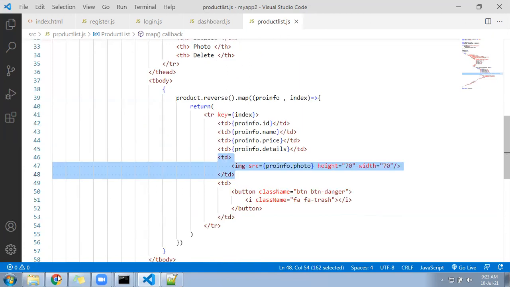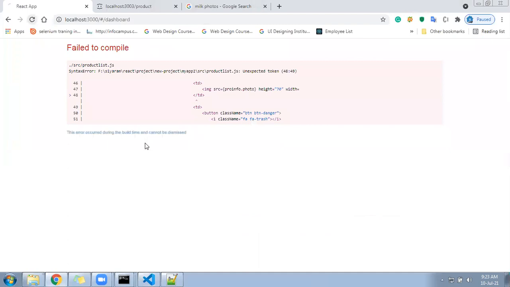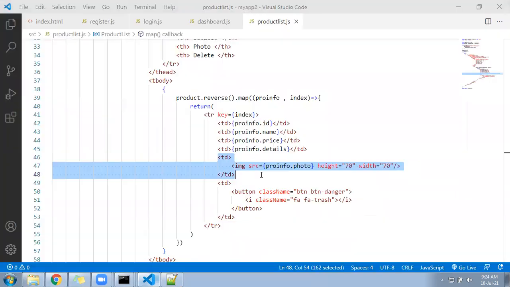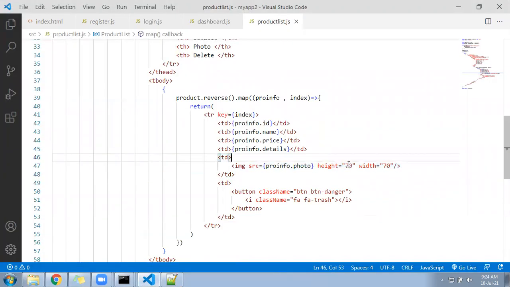Now I'll show you whether my photos are coming or not. Here, product list. I can see the photo is coming, milk and the other photo both are coming. So height and width we can give 50 by 50, because it is for admin purpose. Once we require it for the user, there we can display it bigger.